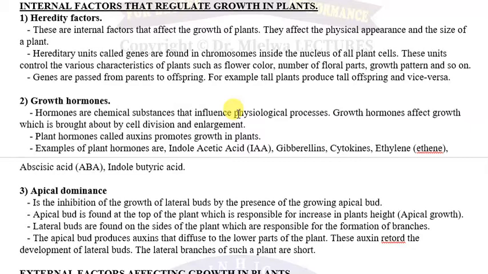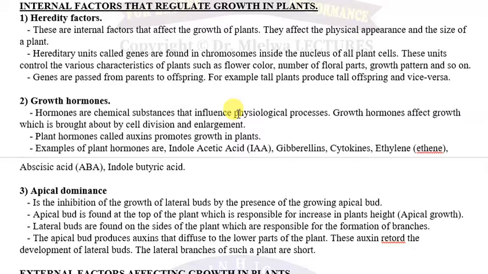Tunachokisema ni kwamba hizi hormone huwa zina affect certain processes, lakini hizo processes zinahusiana na nini? Na cell division and cell enlargement. For example, auxins in plants tend to stimulate cell elongation. Also, gibberellins in plants stimulate cell elongation. Cytokinins in plants stimulate cell division. Unaona, cell division, cell elongation, all of those processes are included in growth.